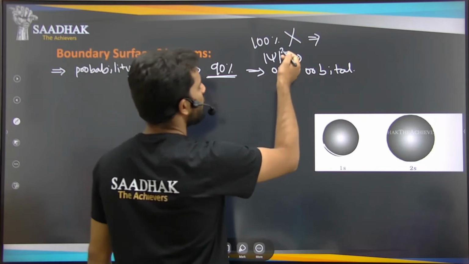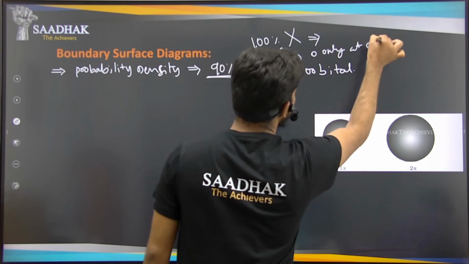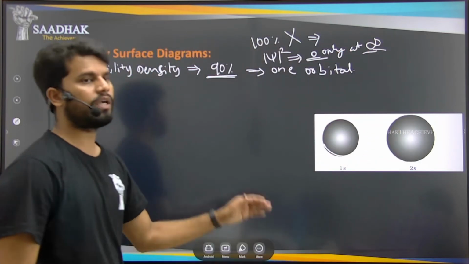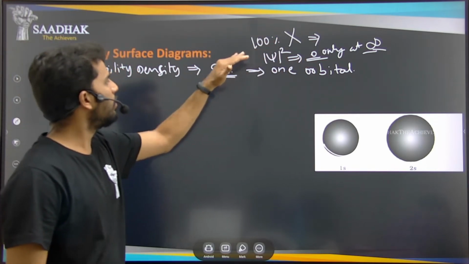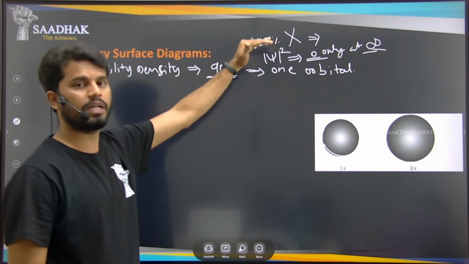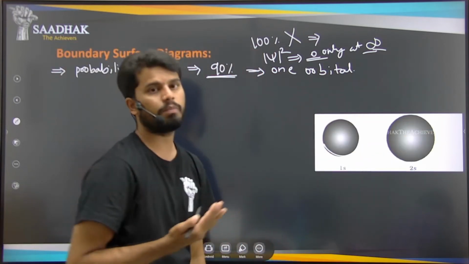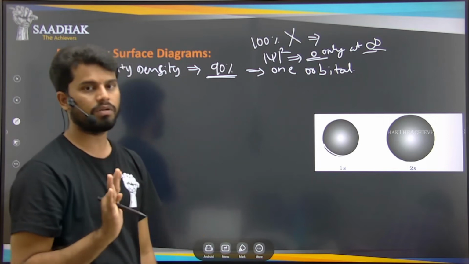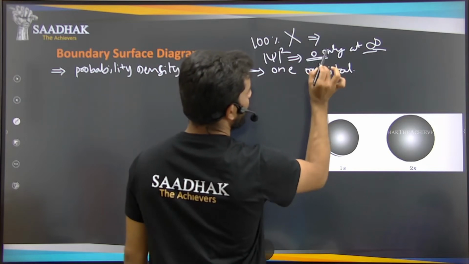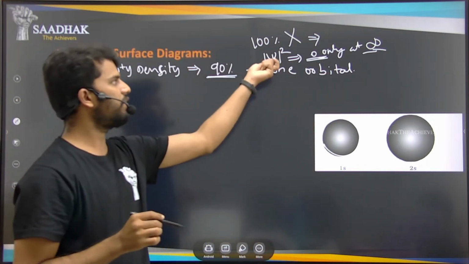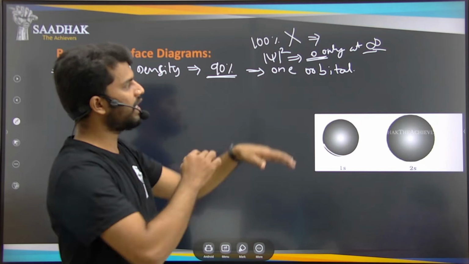Because the psi square value will be 0 only at infinity, we cannot take infinity as our orbital boundary. The probability that you are taking is 100% only when you include all the possible places where you can find the electron. But for the psi square function, whenever we get 0, that will be only at infinity, right? So that infinity place, we cannot take as our orbital.